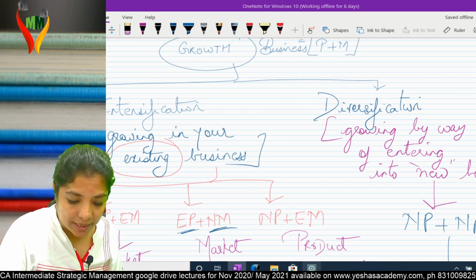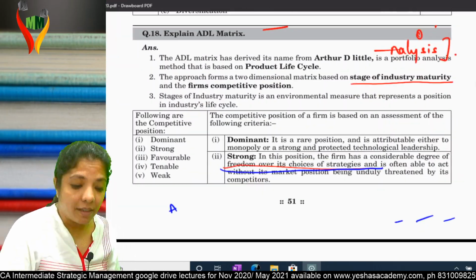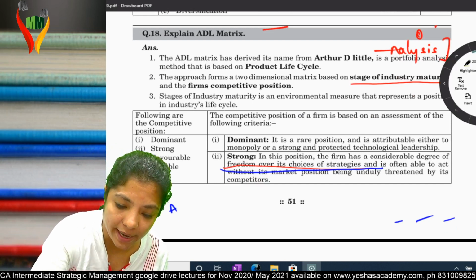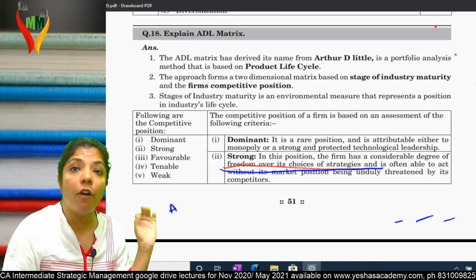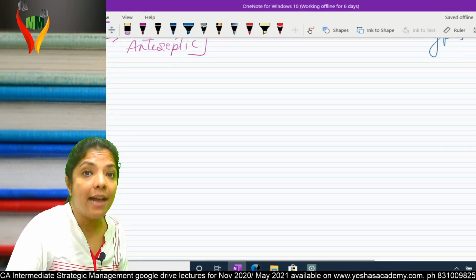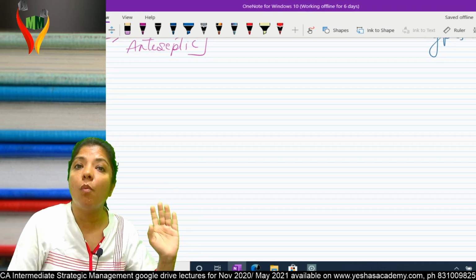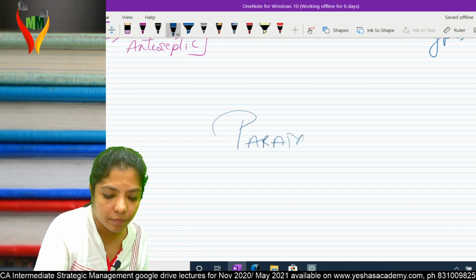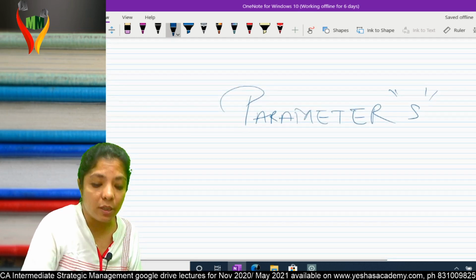To come to the next question. What's the next question? Question number 18. Explain the ADL matrix. I hope you're with me. Again, this is a technique of doing portfolio analysis. And whenever I say analysis, analysis has to be external versus internal. He also has taken 2 parameters.